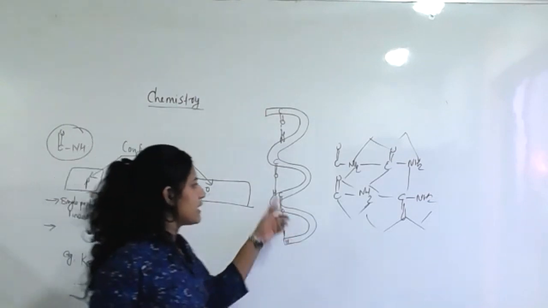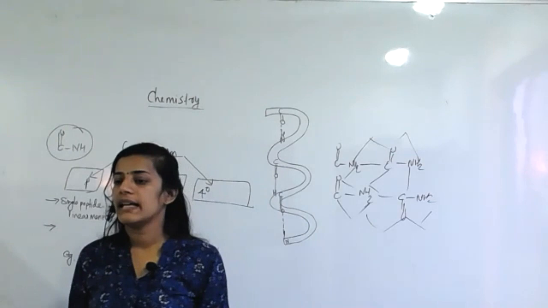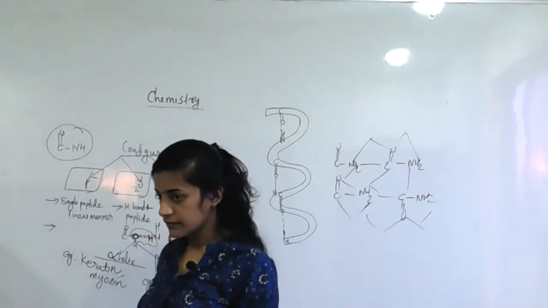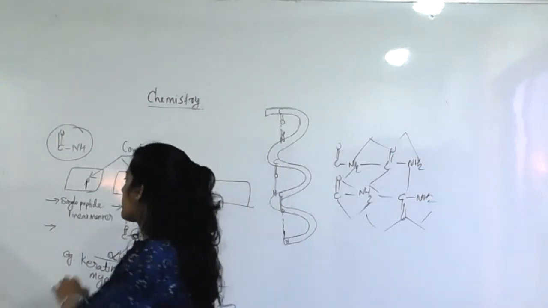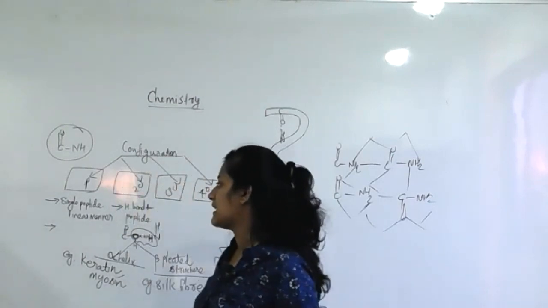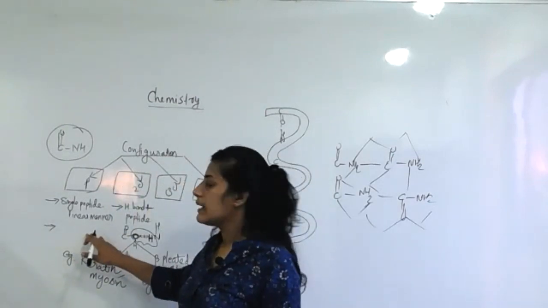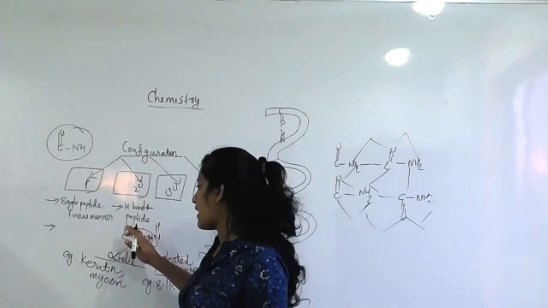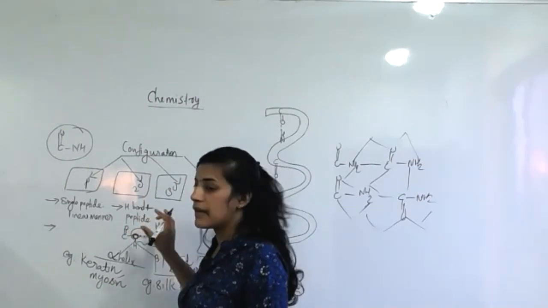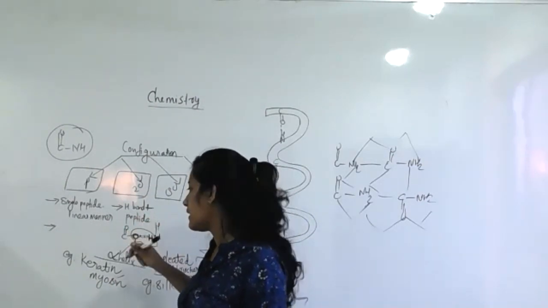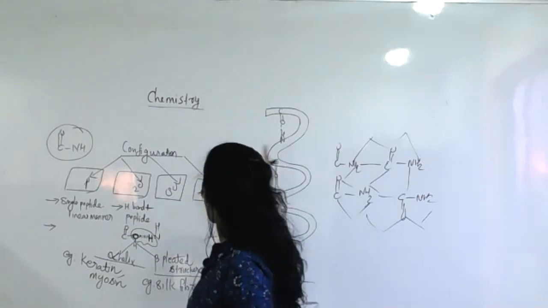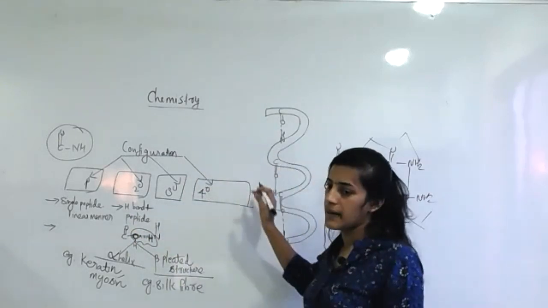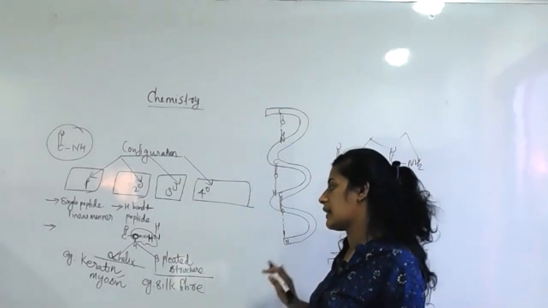Is this clear, Sejal? So primary is a single peptide in a linear manner. But this is important: in the secondary structure, a hydrogen bond is present plus the peptide bond. It is not an actual structure, it's only a schematic representation for understanding.